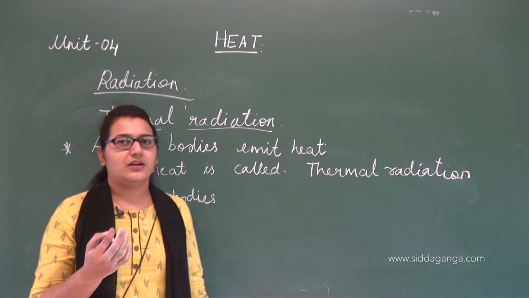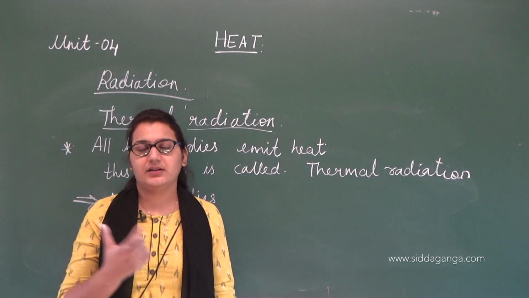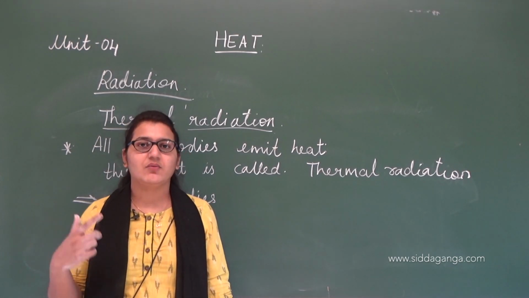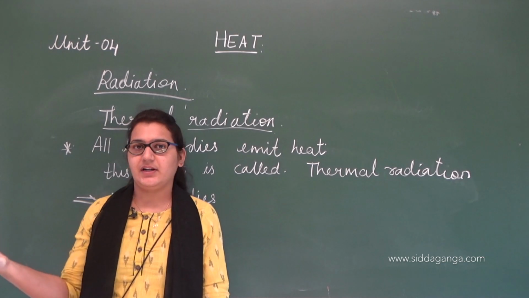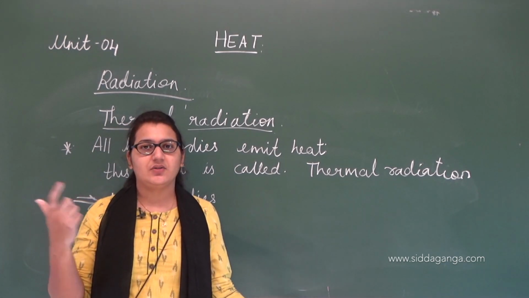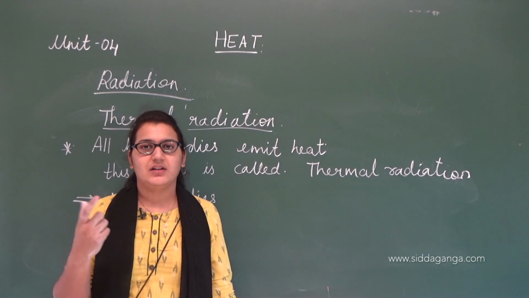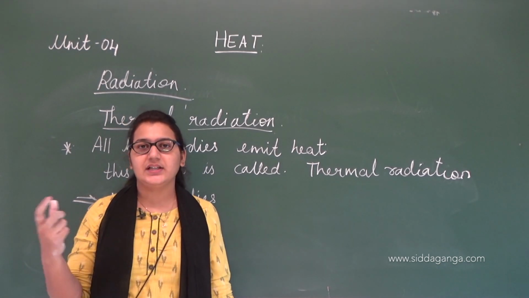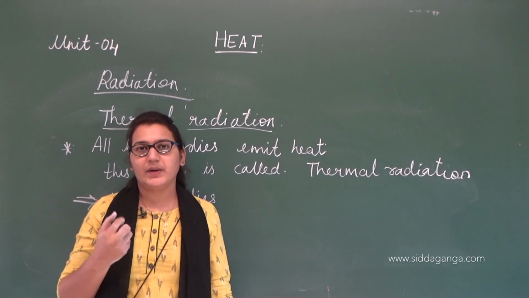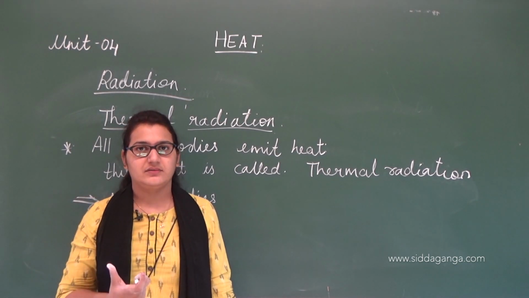Now I am saying every body, all the objects and all the human beings, emit heat. But what happens once the heat is emitted out? Where does this heat go? That's the question. When one object is emitting heat, that heat is absorbed by the other object.